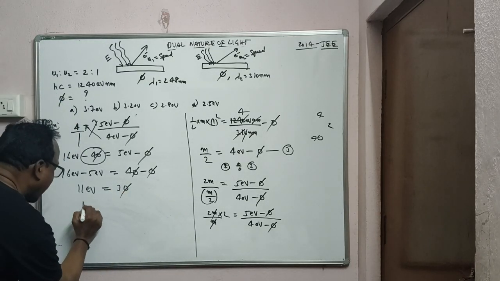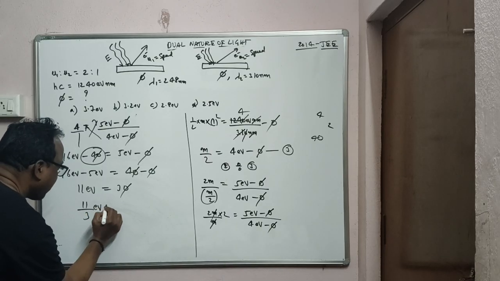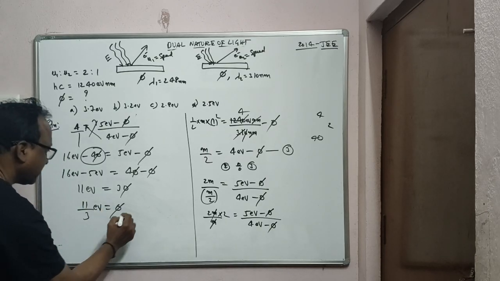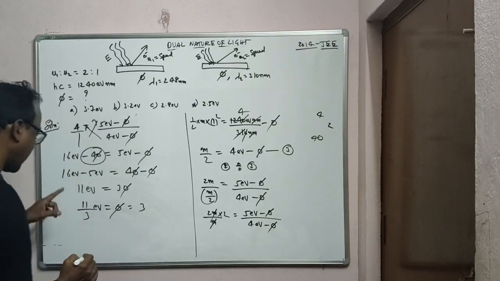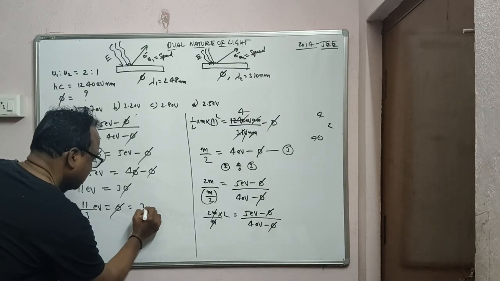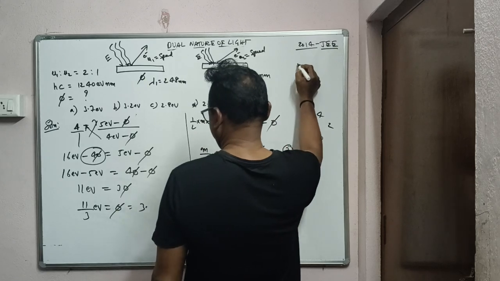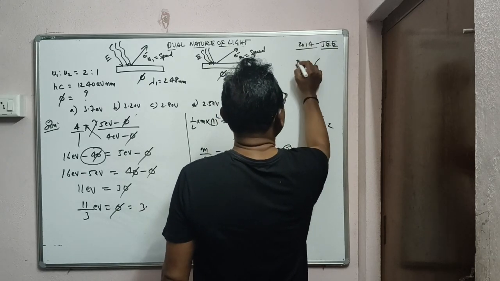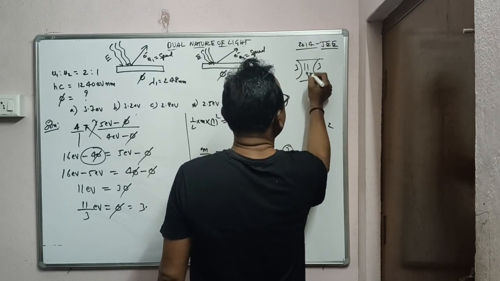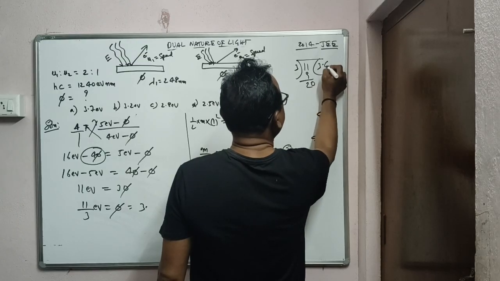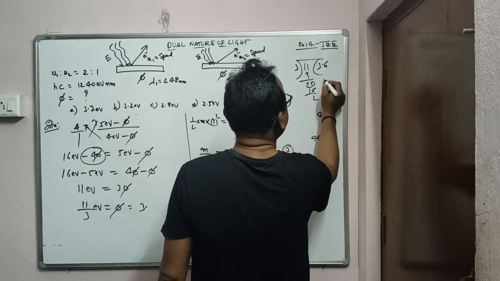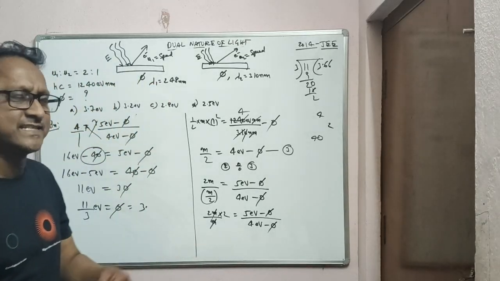So 11 by 3 electron volts is equal to phi. Dividing 11 by 3: 3 3s are 9, 2.0, 3 6s are 18, again 3 6s, so 3.66 is repeating.